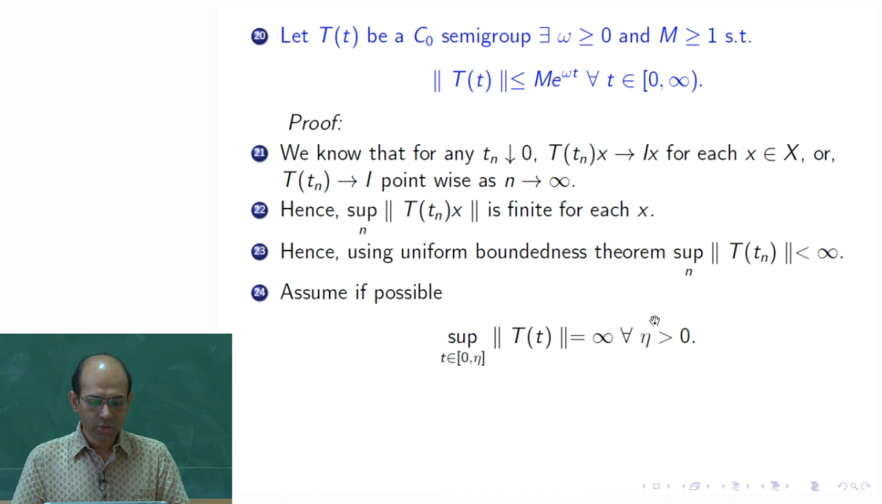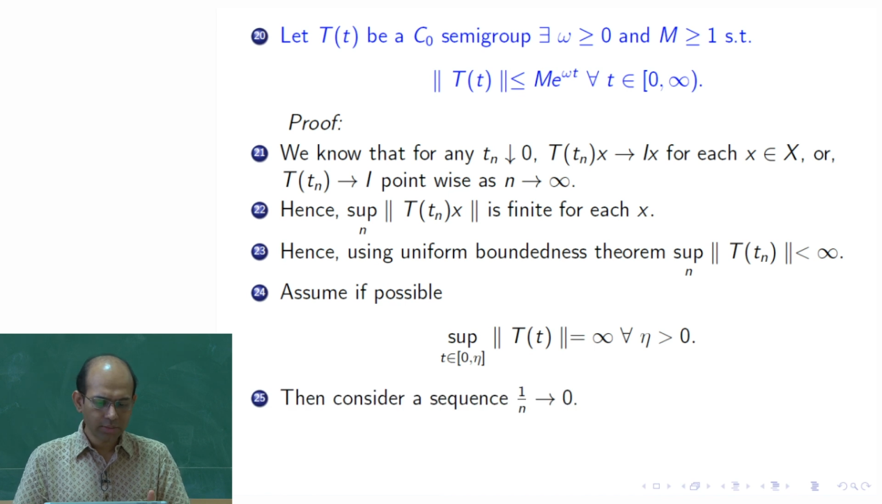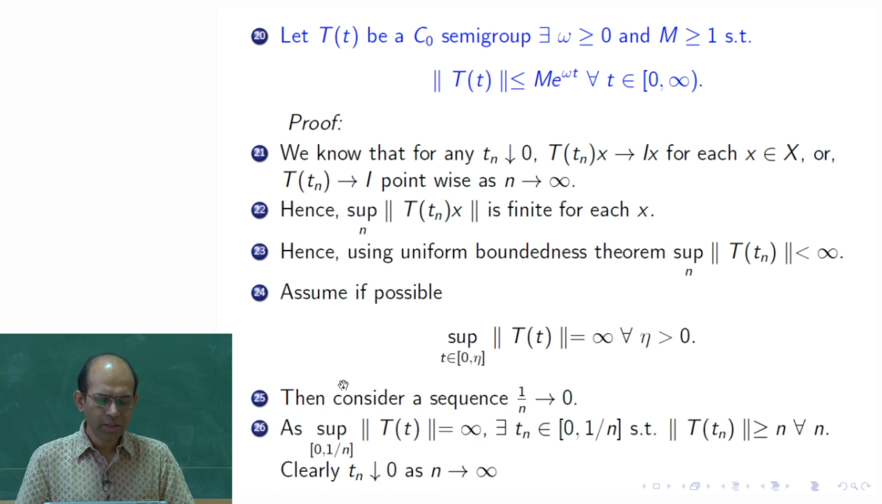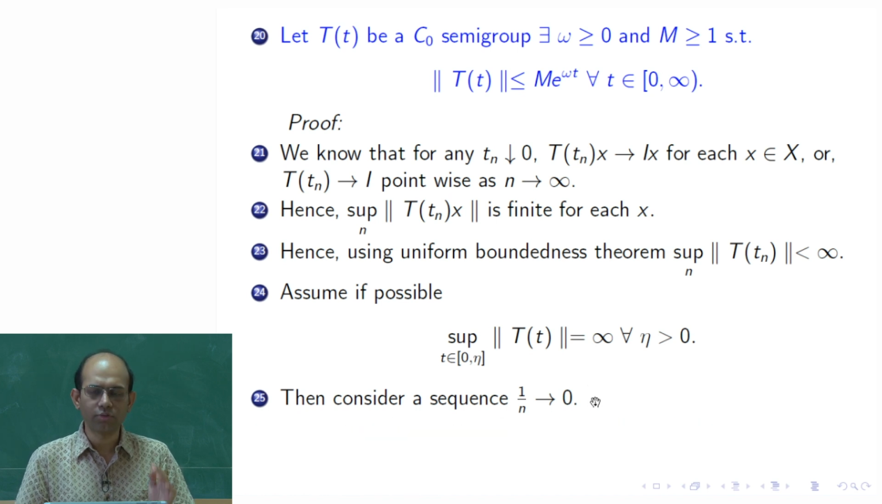Then, using this fact, we should get a contradiction. Because the supremum over all possible t is not directly saying that we are getting a contradiction, we have to do a little more work. We actually have to consider a sequence decreasing to 0. This is a very elementary argument. Consider the sequence 1 over n, which converges to 0.